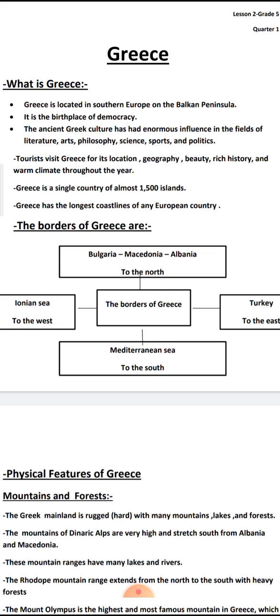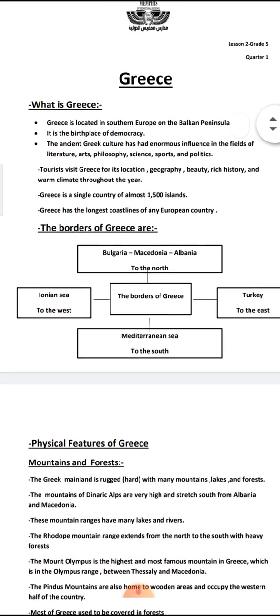Greece is a single country of almost 1,500 islands. So, if you go to Greece, you can find a lot of islands. It's very important, this number, 1,500 islands. Greece has the longest coastlines of any European country. Coastlines means beach lines, beach lines of any European country, okay?